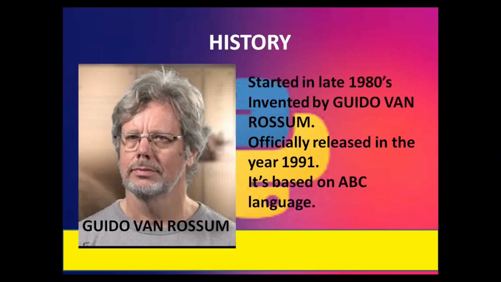It was started firstly as a hobby project because he was looking for something interesting to do, but later on he used the framework of the ABC programming language, which worked on the Amoeba operating system, and by removing the errors in that language and making it more efficient, he came up with this new programming language. As he wanted the name to be short and mysterious, he named it Python.